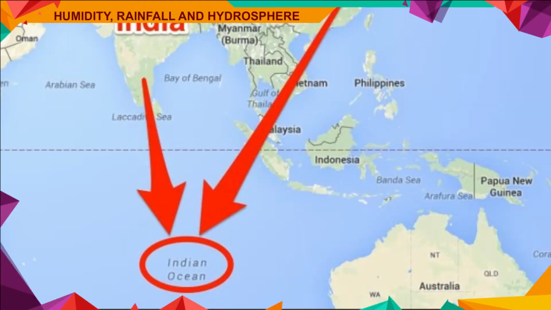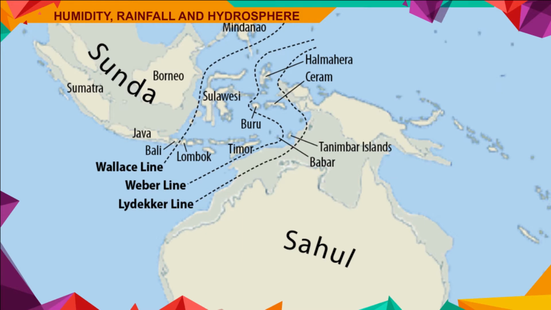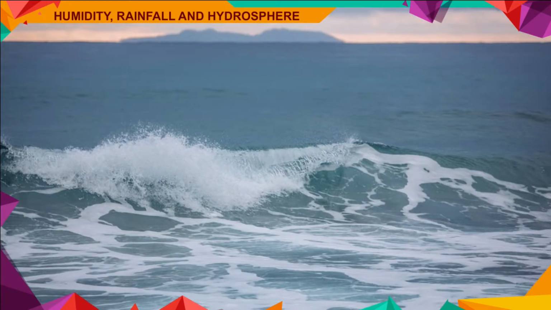Indian Ocean. It is often called half an ocean. It is surrounded by Africa to the west, Asia to the north, and Australia to the east. Its deepest part is Sunda Trench, which is situated to the south of Java Islands in Indonesia. It is a small ocean and does not open northwards.